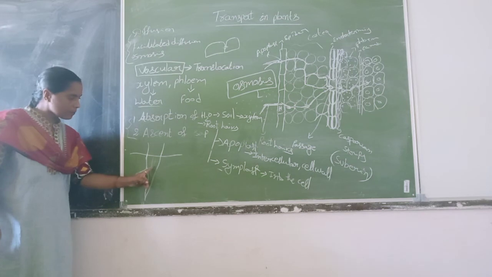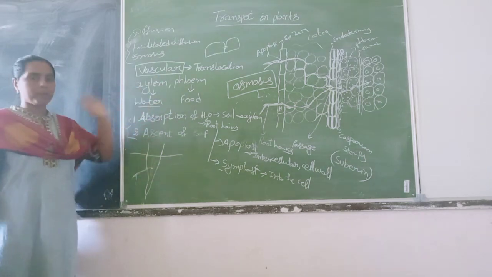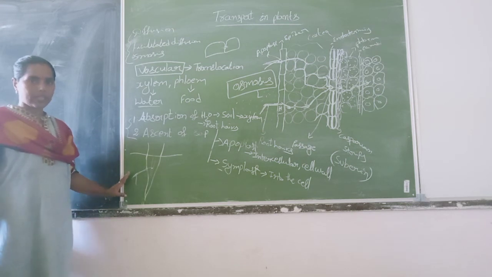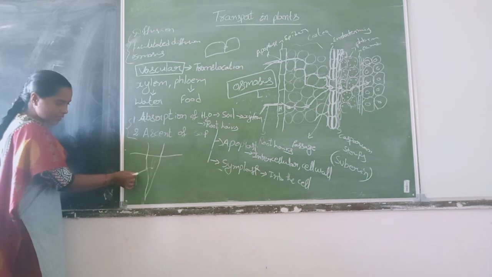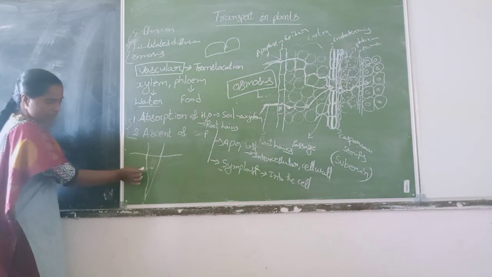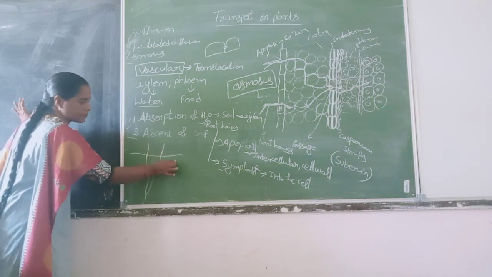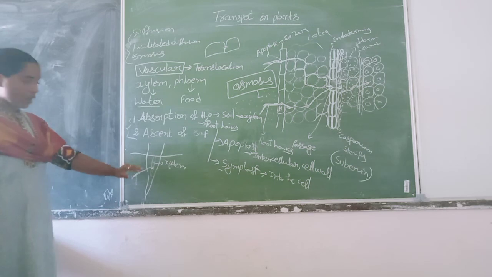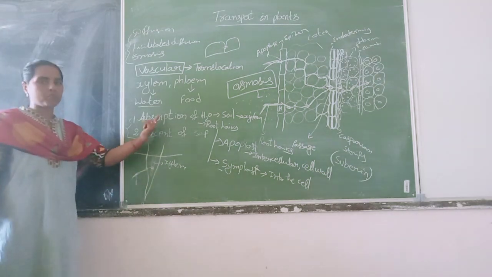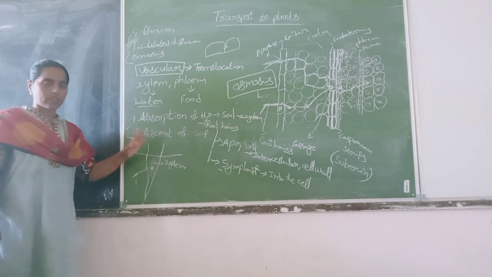From this xylem, now it needs to be transported to other parts of the plant body. I hope you are clear. Water entered into the root hairs and reached the xylem, but it is not yet transported throughout the plant body. Now xylem wants to transport it throughout the plant body. That is what we call ascent of xylem. Okay, we will continue.